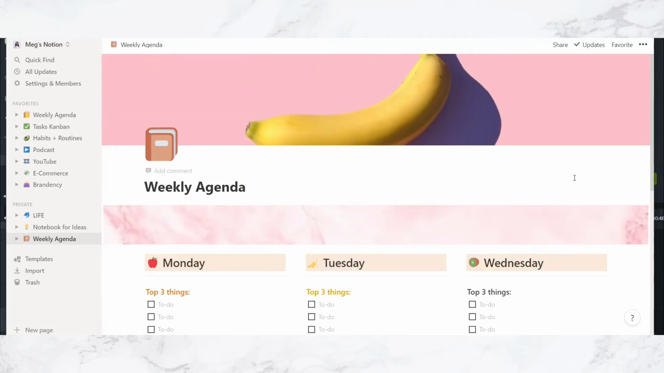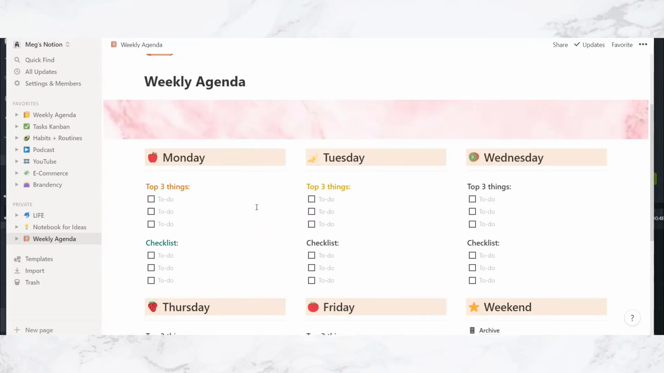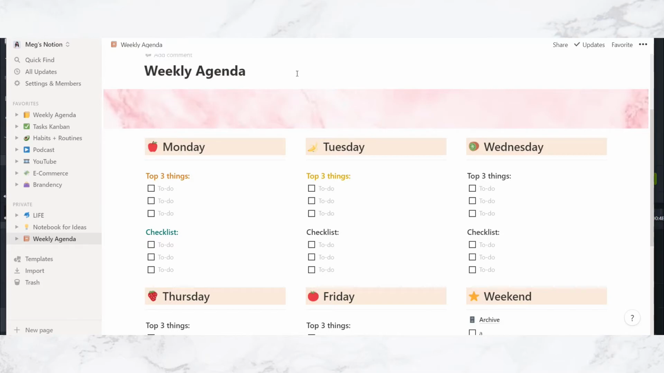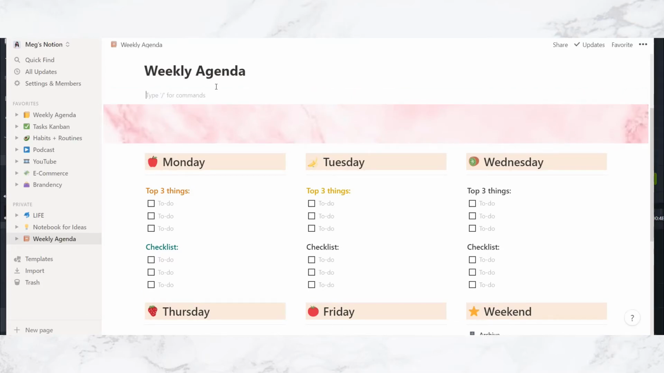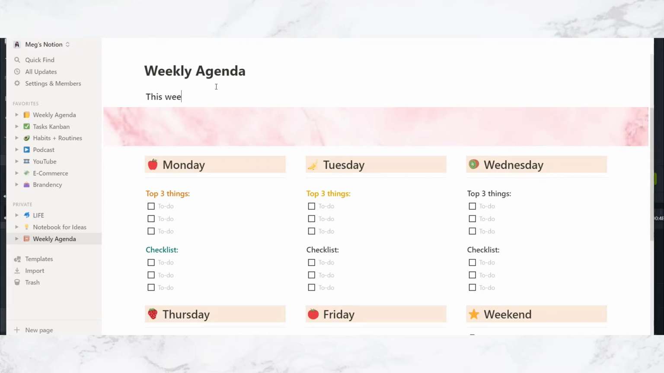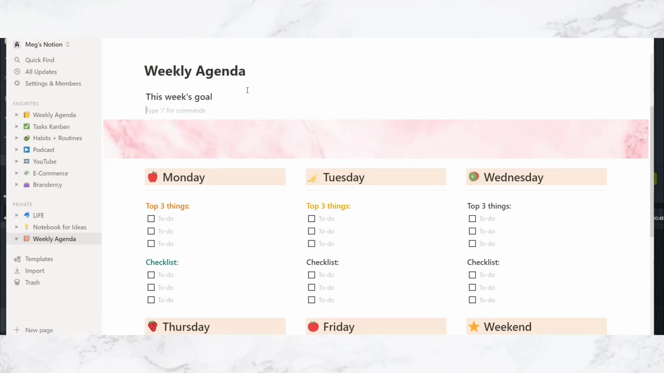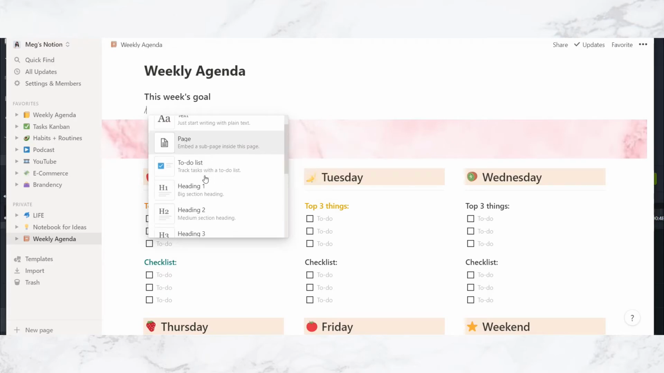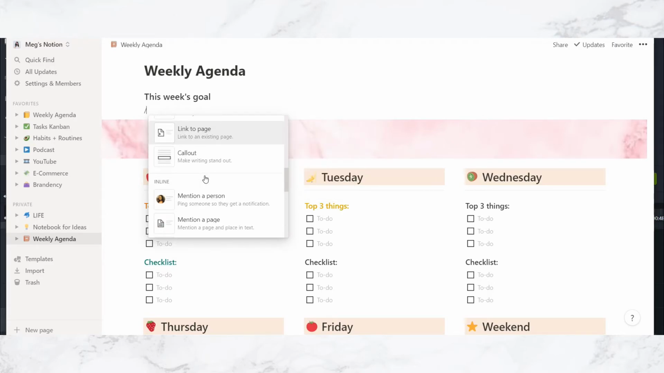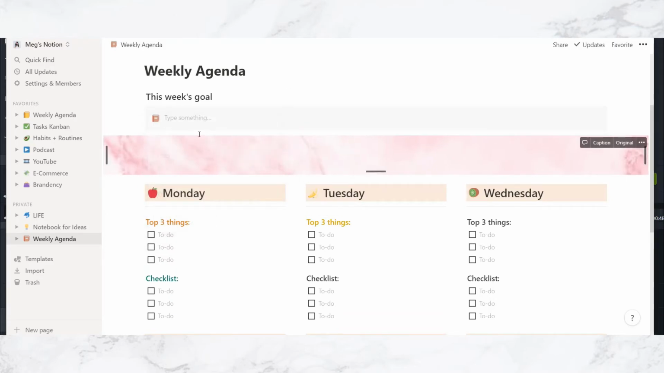And as you can see, we have one essential step missing, which is the big thing that we want to accomplish each week. So let's type in heading 2. So we're going to use 2 hashtags, this week's goal. And then we're going to create a call out space to input the day's goals. So / and then I'm going to click call out, which is what makes writing stand out.